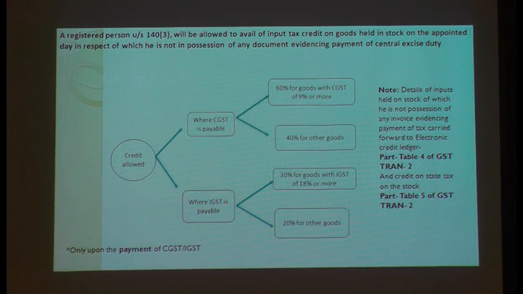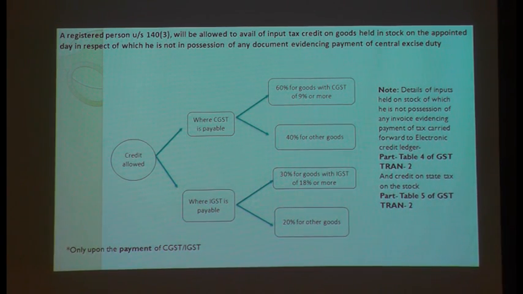Ma'am, let me put it like this. See, I have stock which I bought in the VAT regime paying 14.5%. Now I am selling in the GST regime charging 28%. There is already 13.5% of additional tax which I am going to bear. Can I take the deemed credit and show this additional tax which I am charging?